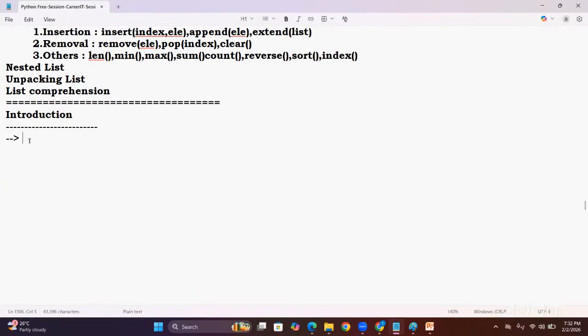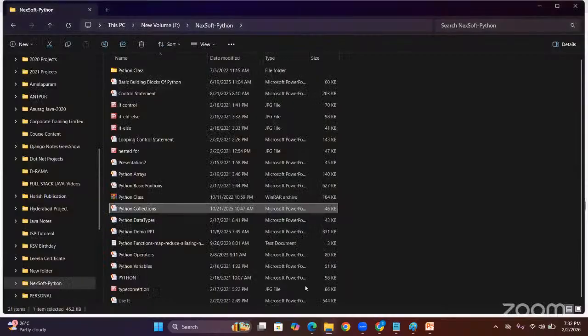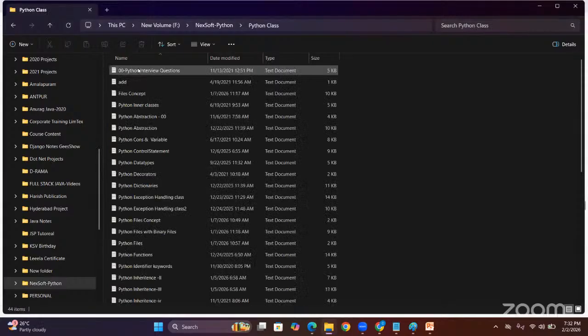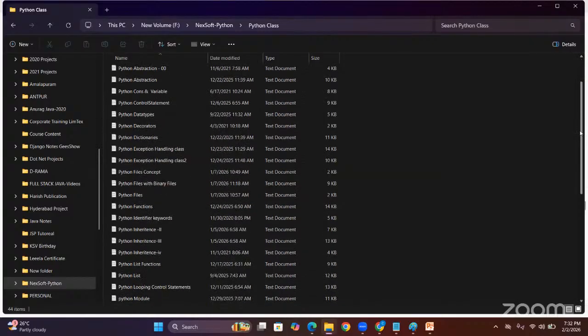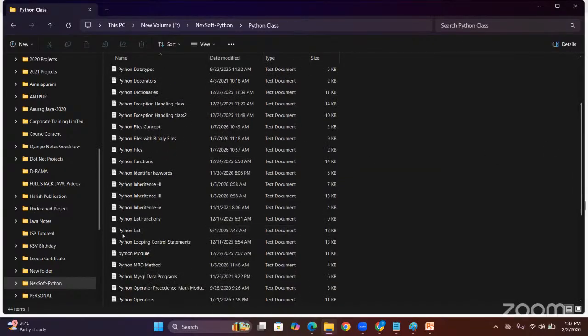Sir, list is a collection object which is used to hold homogeneous and heterogeneous data elements. Homogeneous means what? Same type of data elements. Heterogeneous means what? Different types of data elements.